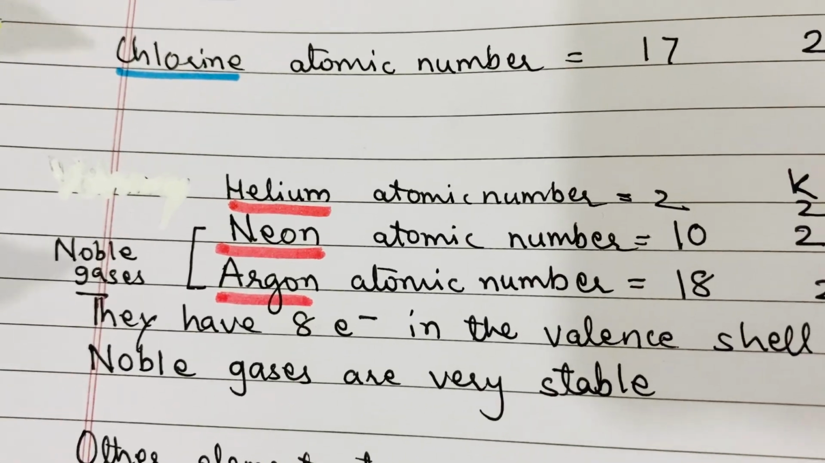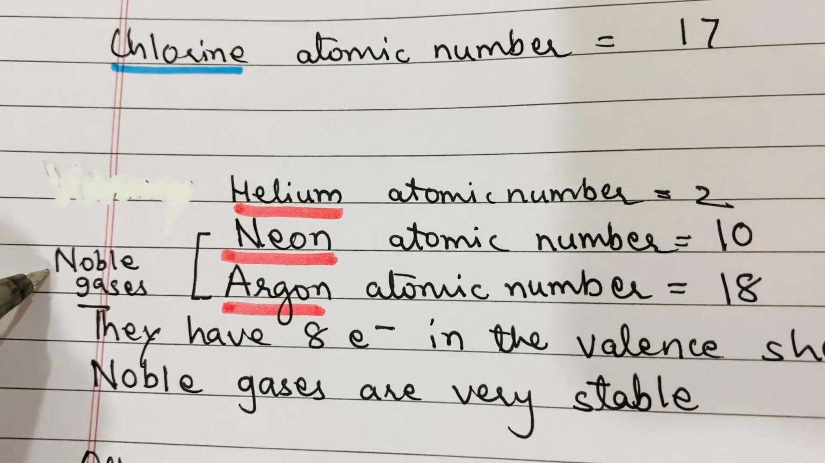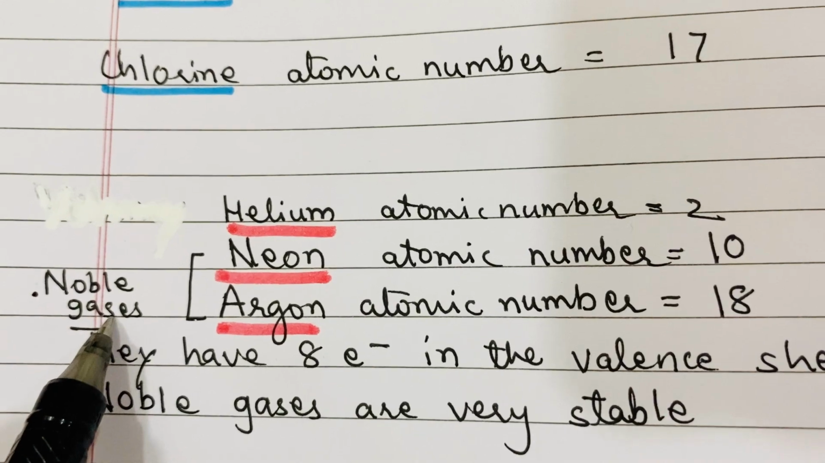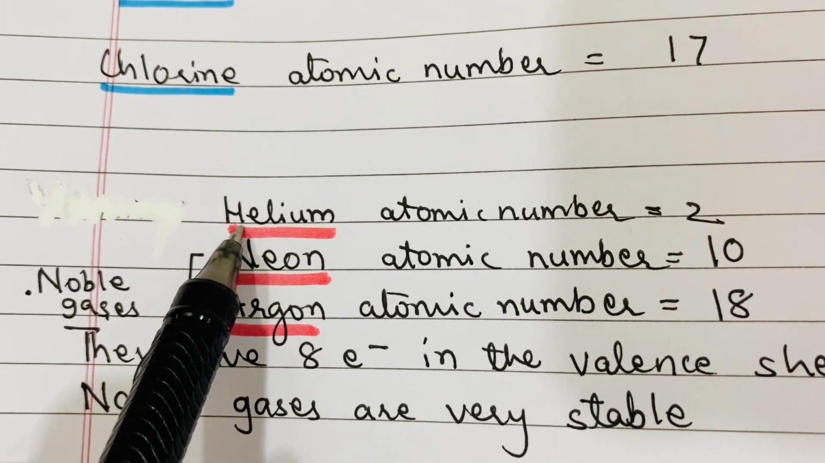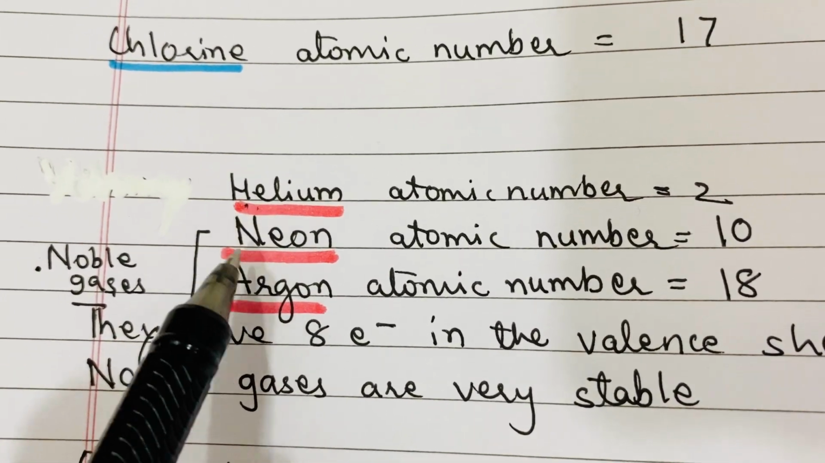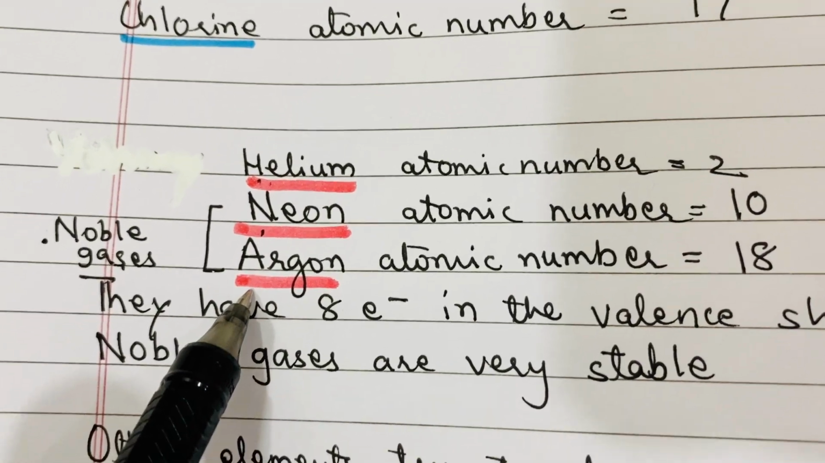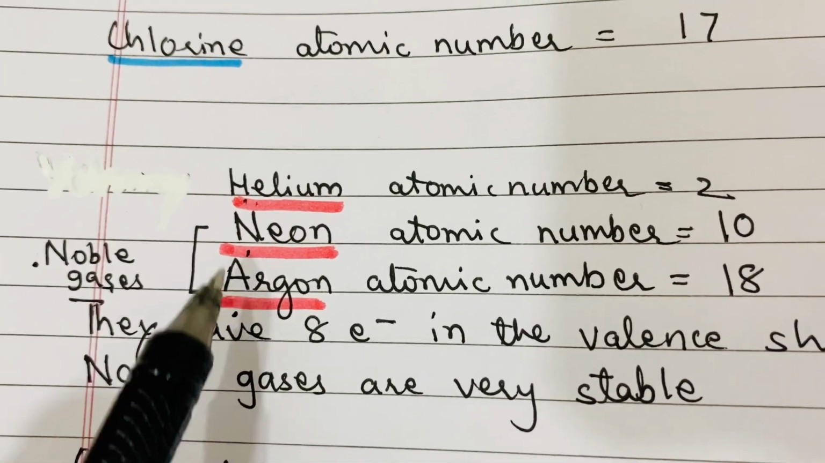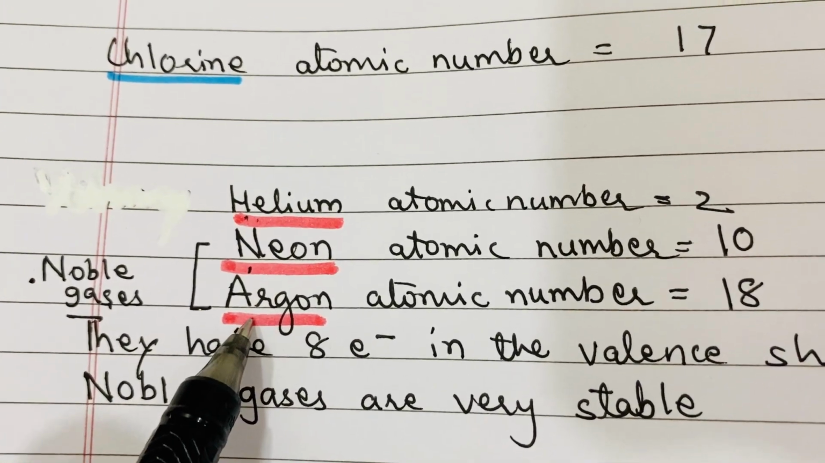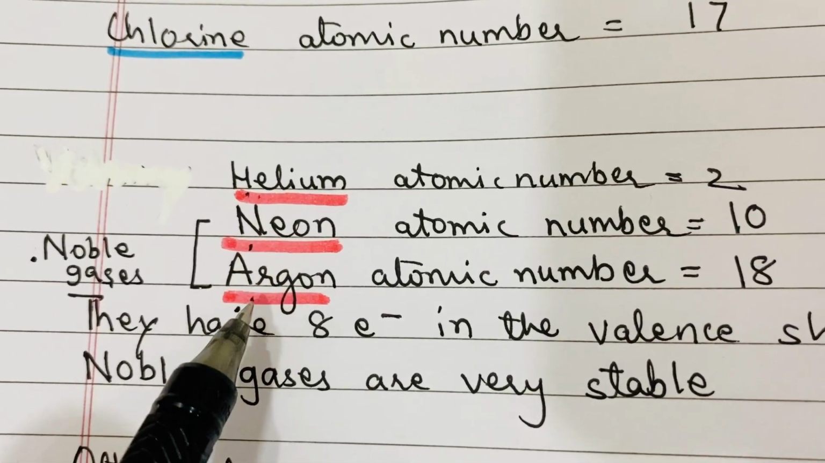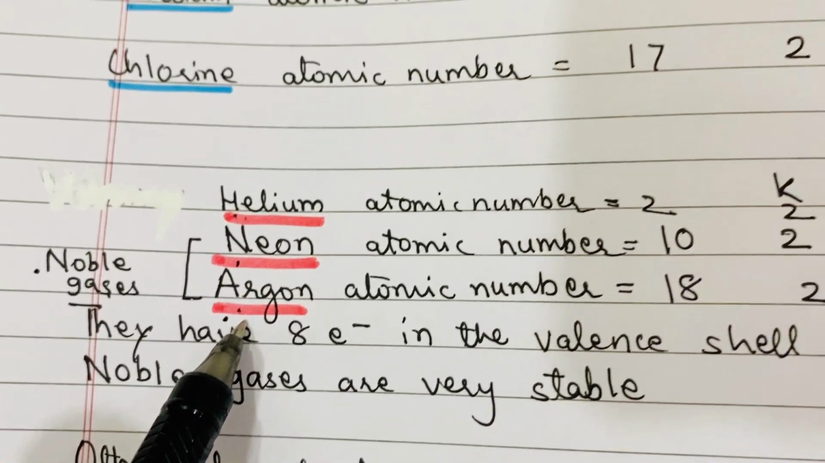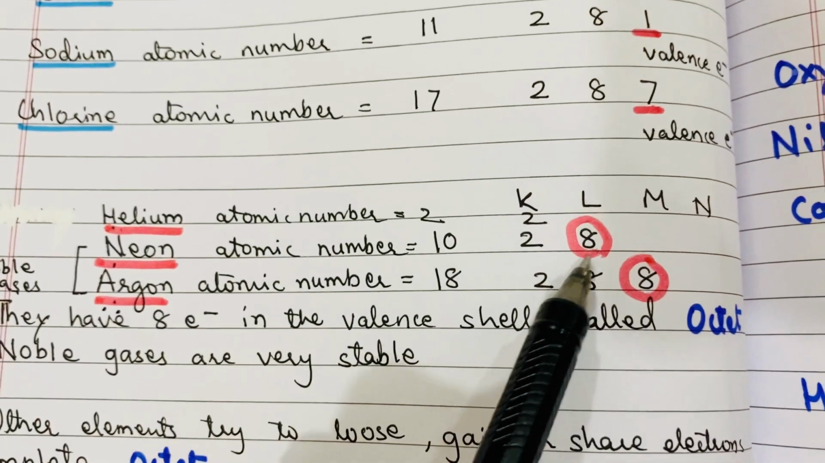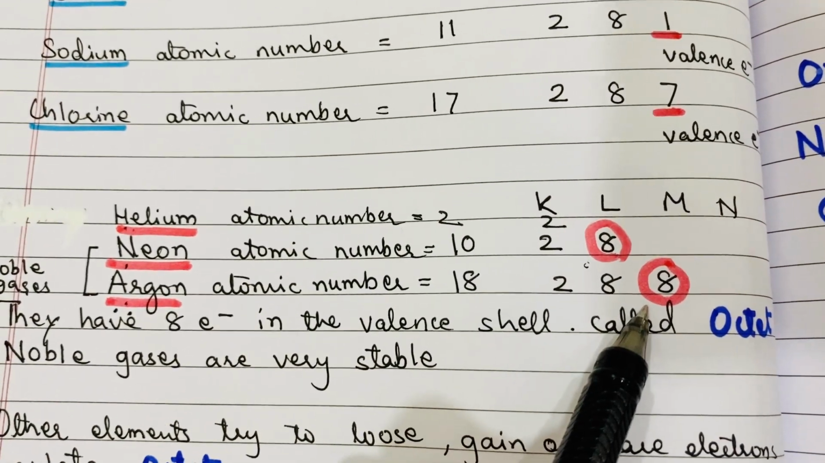Students, there are some elements called noble gases. So, what is a noble gas? I am telling you with an example. Helium, neon, argon, krypton, xenon, radon, these are all noble gases. Why are they called noble gases? Because they have completely filled outermost shells.